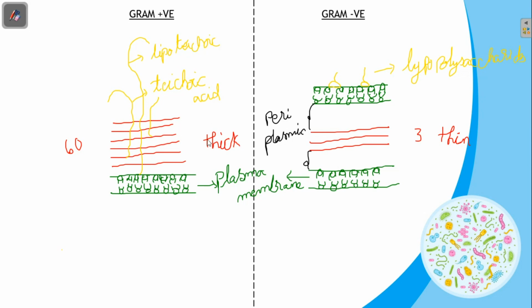For both bacteria, on the inner side of the cell wall, the plasma membrane is present. In gram-positive bacteria, the peptidoglycan layer is thick, and here it is thin. Periplasmic space and lipopolysaccharides are present in gram-negative bacteria. They are absent in gram-positive bacteria. And teichoic acid molecules are present in gram-positive bacteria, but absent in gram-negative bacteria.